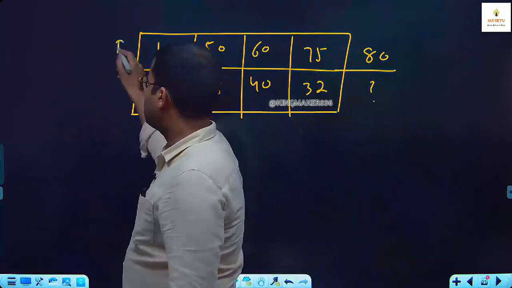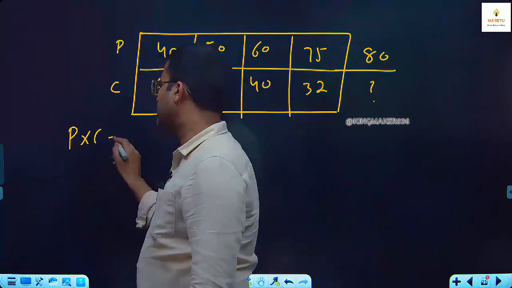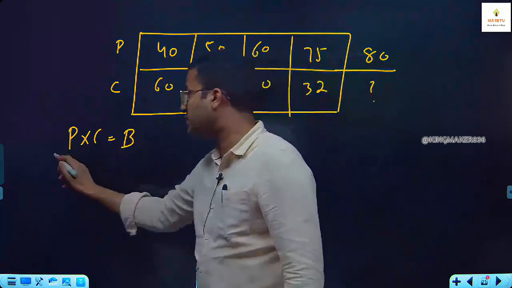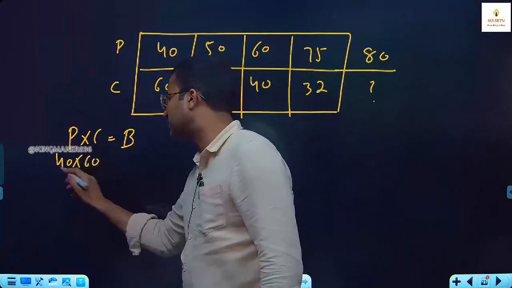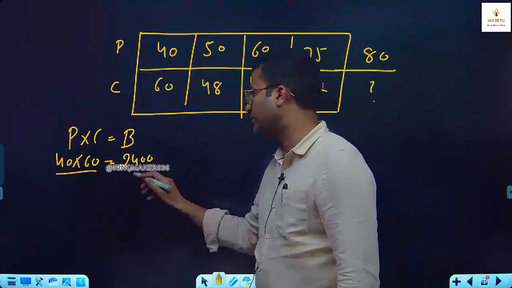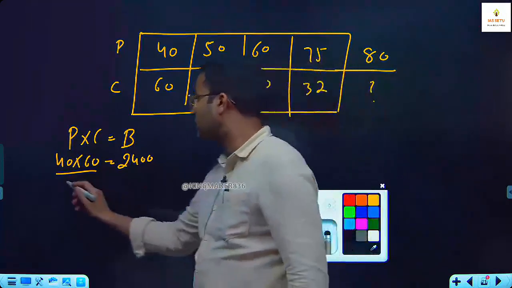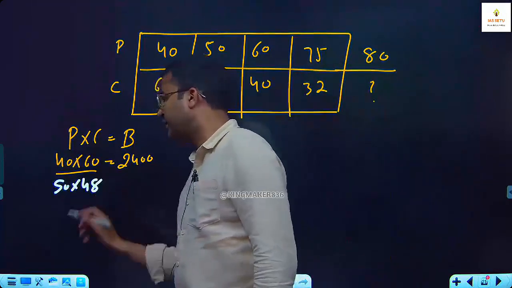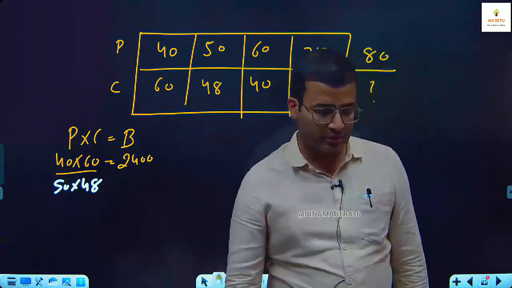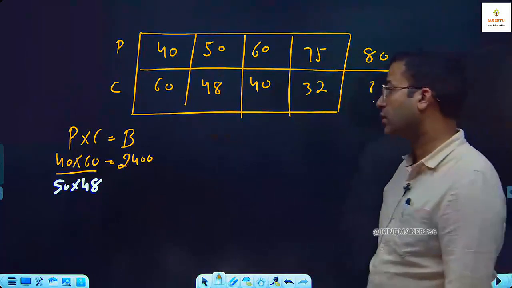This is price, this is consumption. Step number 1, price into consumption is equal to budget. First condition, price 40 rupees, consumption 60. What is 40 into 60? 2400 rupees. Second condition, when the price is 50, consumption is 48. Multiply. अपने पास पूरा टाइम है. हाँ जी, what is 50 into 48? 2400.